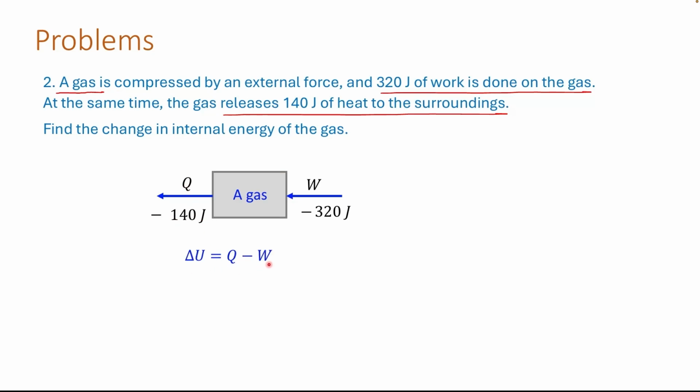Use the first law of thermodynamics to find the change in internal energy. Substitute the values of Q and W: delta U is equal to negative 140 joule minus negative 320 joule, which is equal to 180 joule. Thus, the change in the internal energy of the gas is 180 joule.